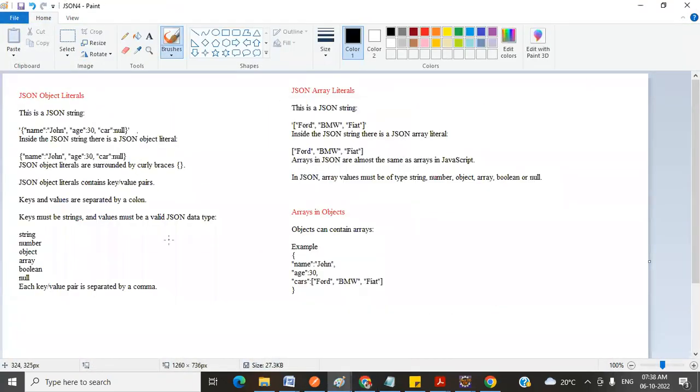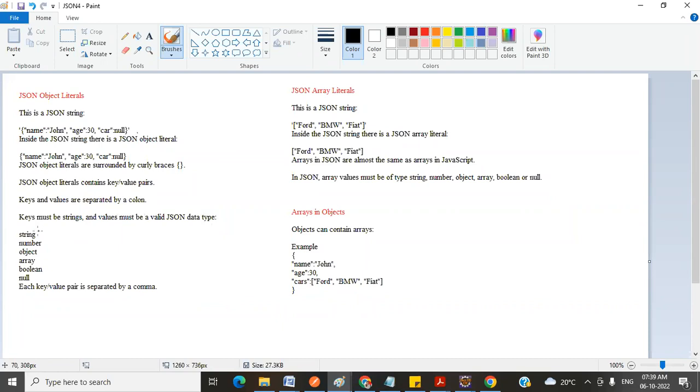Same thing, guys, I have specified here. This is one object I'm creating. Inside the JSON string, there is a JSON object literal. They are defining a JSON object here. JSON object literals are surrounded by curly braces, starting with an opening curly brace and closing with a closing curly brace. Curly braces we also call flower braces. A JSON object literal contains key-value fields. Key and value are separated by a colon. That we know, right? Key must be a string, value must be a valid JSON data type.